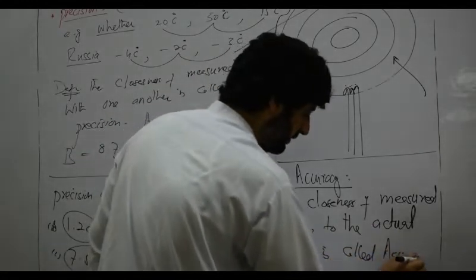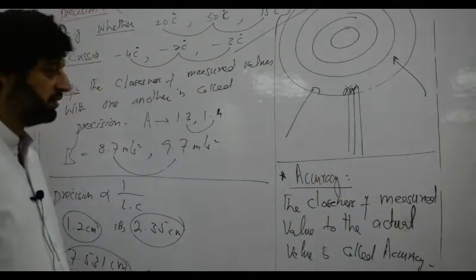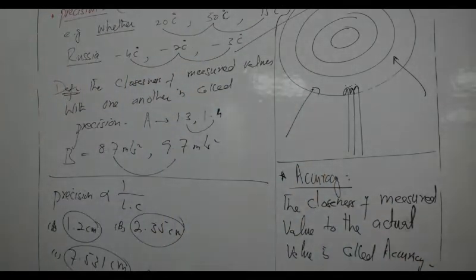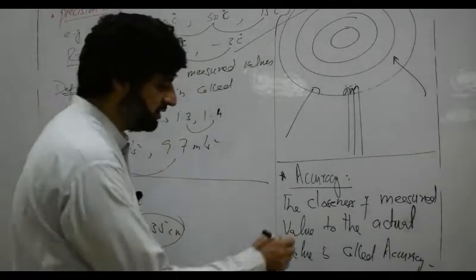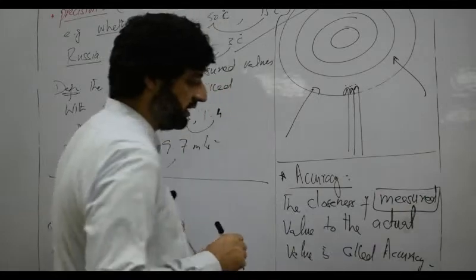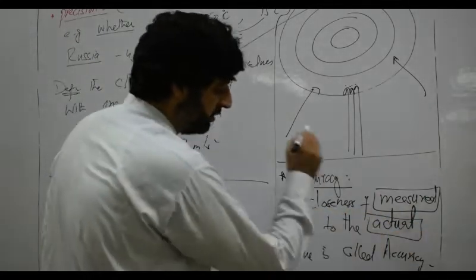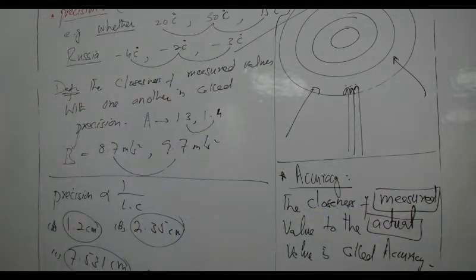What is the difference between precision and accuracy? Precision is the closeness of measured values with one another, and accuracy is the closeness of measured value with the actual value. So the closeness of measured to the actual, that is called accuracy.